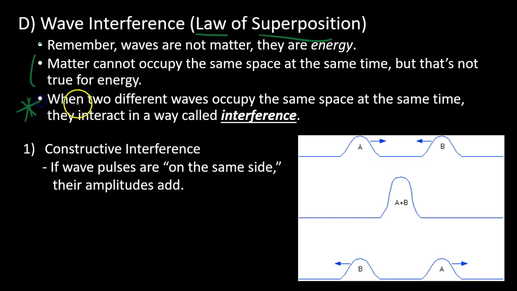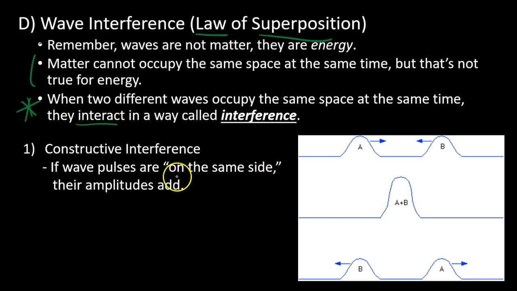But that rule, that requirement, is not true about waves, because waves do not have mass. They are not matter. So therefore, you can have waves occupying the same space. And when they do, they interact. The way those waves interact when they're occupying the same space at the same time is known as interference. And there's two ways. The first is constructive interference.